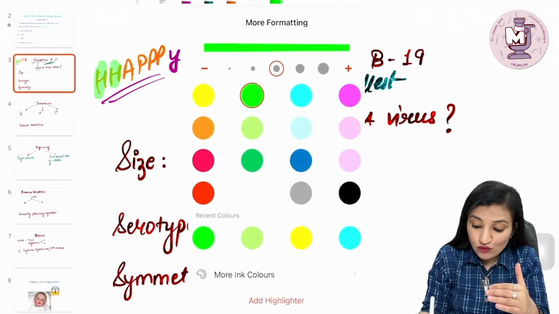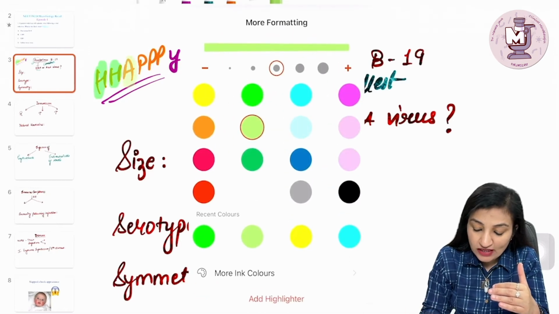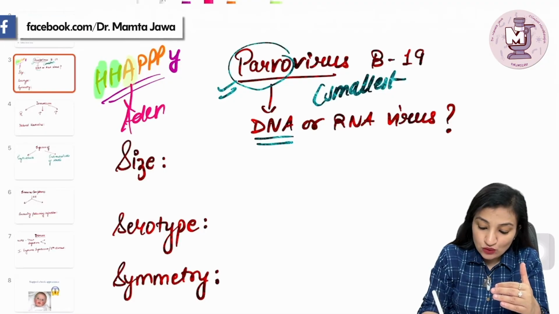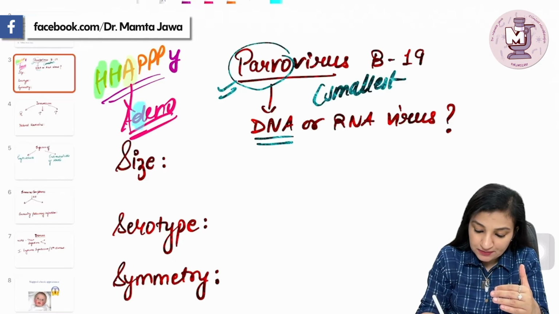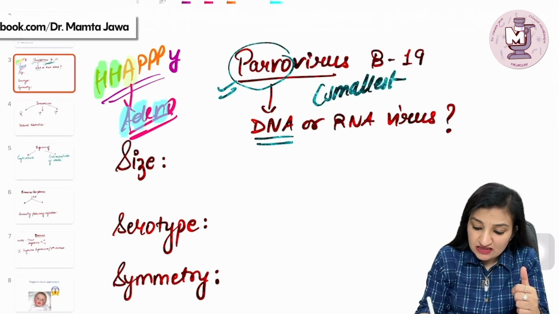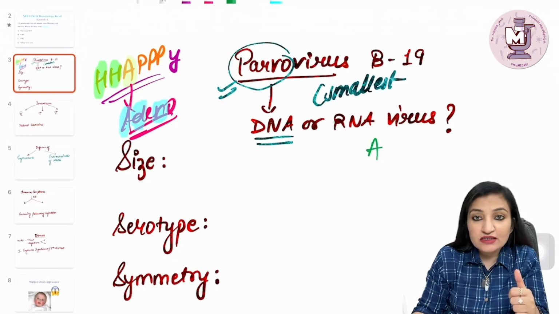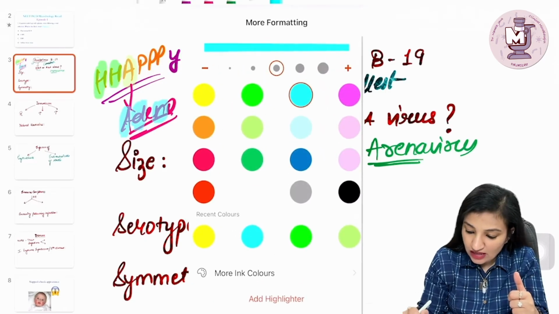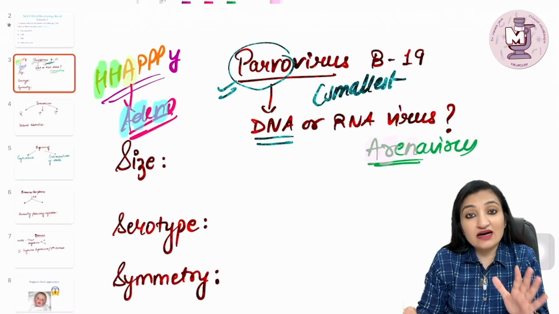Then A stands for what? It stands for adenovirus. A does not stand for arenavirus. A for adeno. The adeno name itself has got DNA: D, N and A. Please remember, guys, as far as arenaviruses are concerned, let me write it over here. The word arena itself has got the three alphabets R, N, and A. So arenaviruses are RNA viruses.